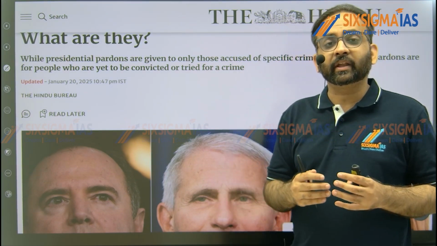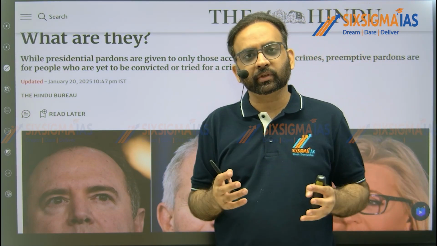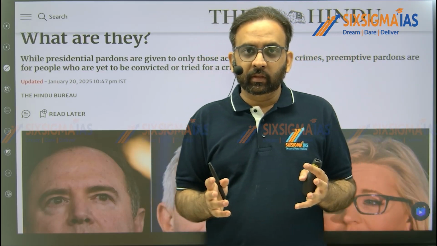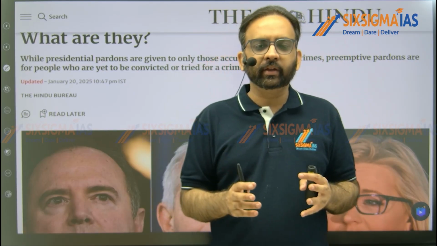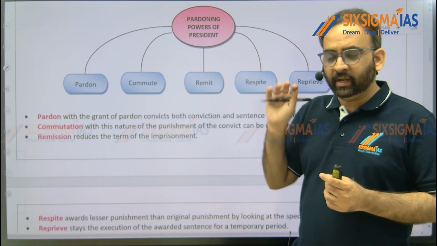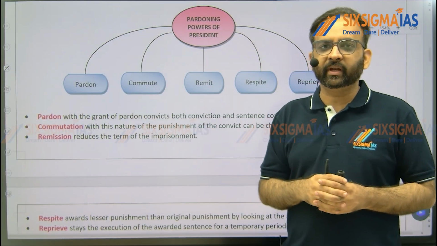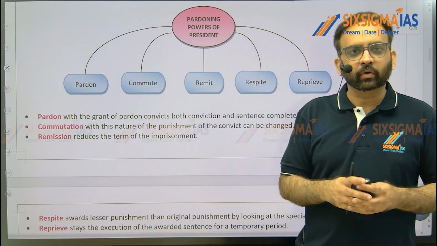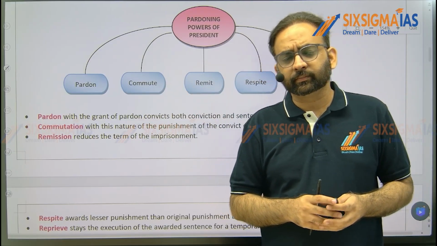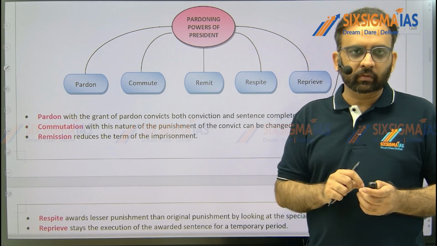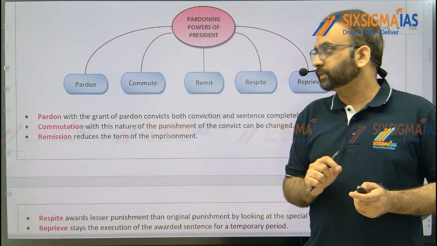So don't think that this question has come from the US Constitution, that apart from the Indian Constitution you also have to read the US Constitution. No, the question has come from current affairs. So you have to read the Indian Constitution in addition to current affairs, right? And the Indian president's pardoning power has been discussed in class, as you can see in the notes. So that part is not beyond the class discussions. And the preemptive pardon, that you need to go through current affairs, right?